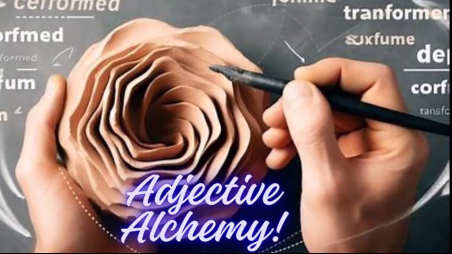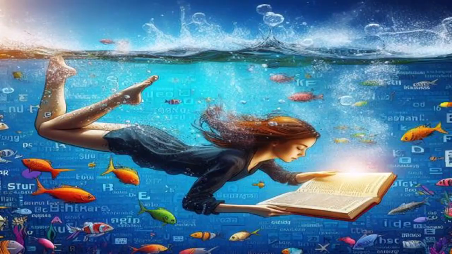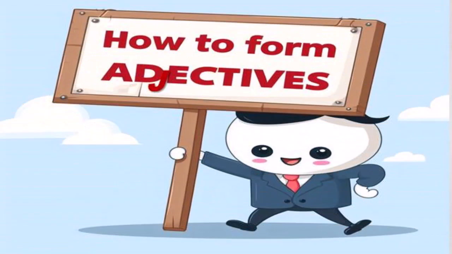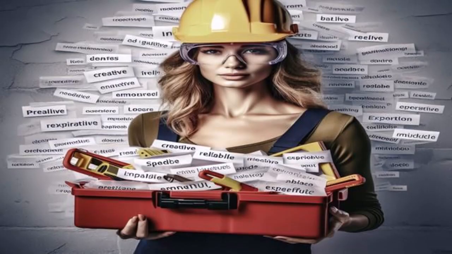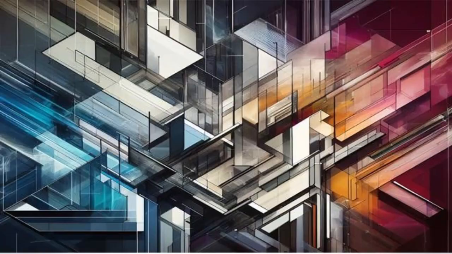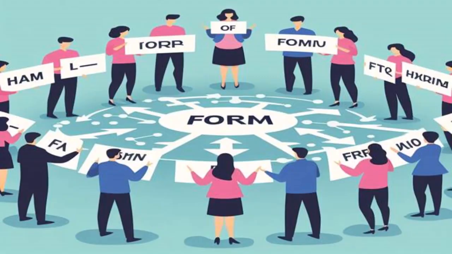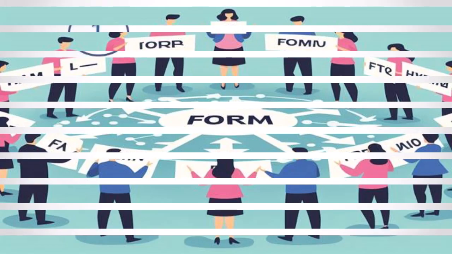In this video, we're going to dive into the fascinating world of word stems and how they can be transformed into a rich array of adjectives. The stem form has many different meanings, but it is generally associated with the idea of shape, structure, or appearance. From this stem, we can derive a variety of adjectives that describe different aspects of form.